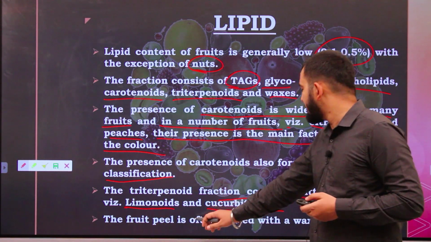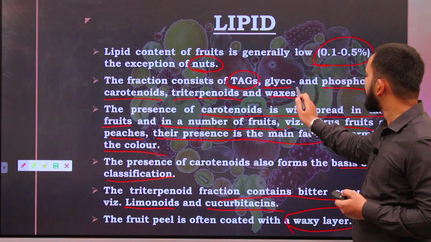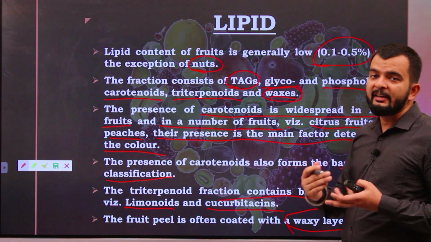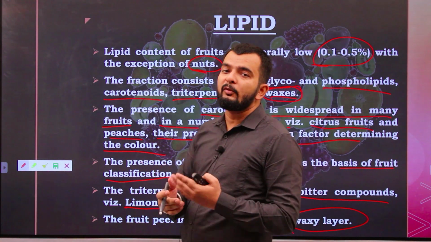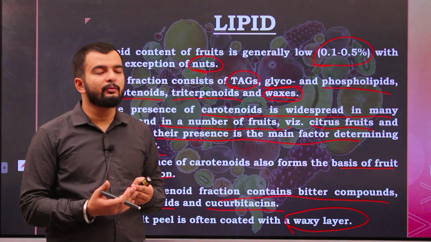The fruit peel is often coated with a waxy layer. So the wax which I was mentioning is present on the peel of the fruit, which in fact serves as a protective layer for the fruit.